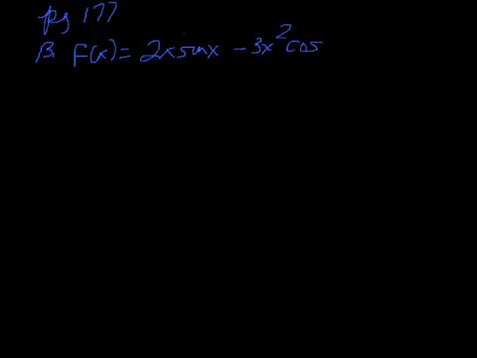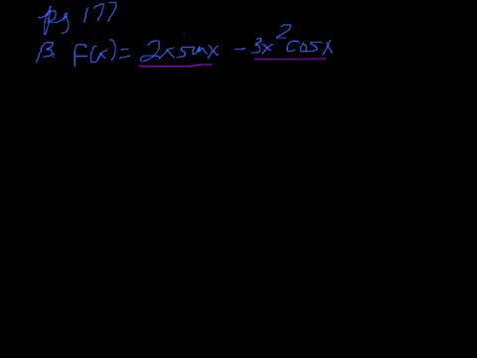Page 177, number 13. That's next up. So we have f of x equals 2x sine x minus 3x squared cosine of x. Okay, so we have product rule here. We have to use product rule twice, excuse me. So we have a product here, and we have a product here. So product rule, here we go.